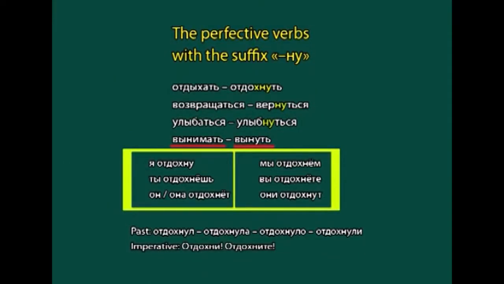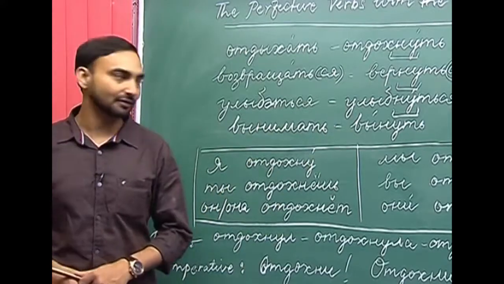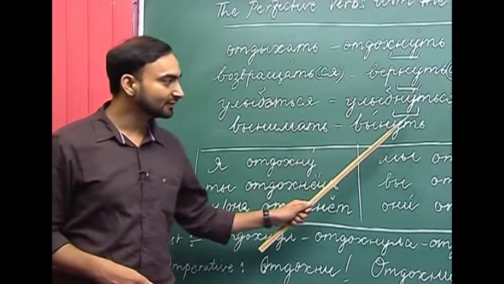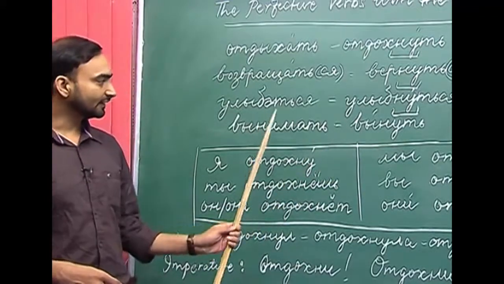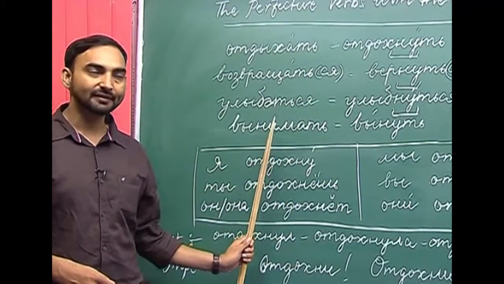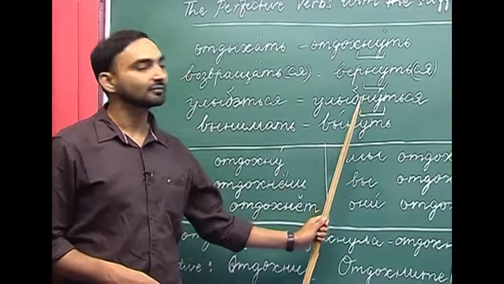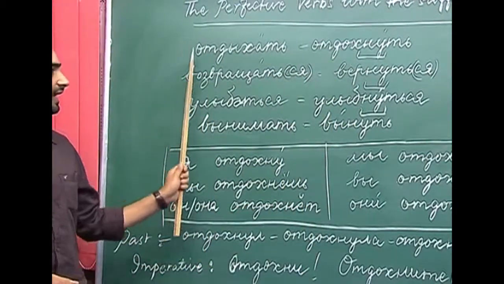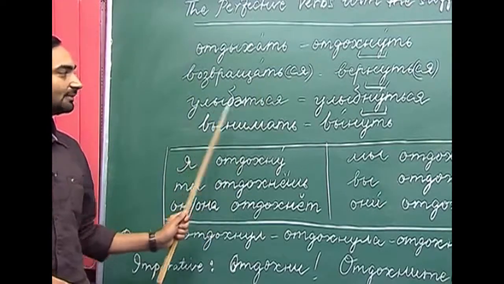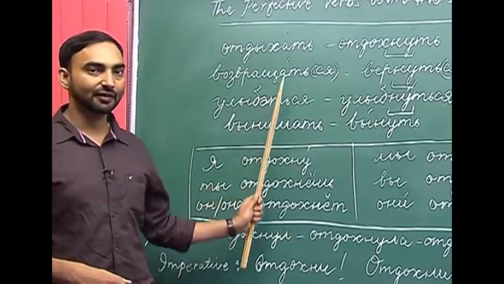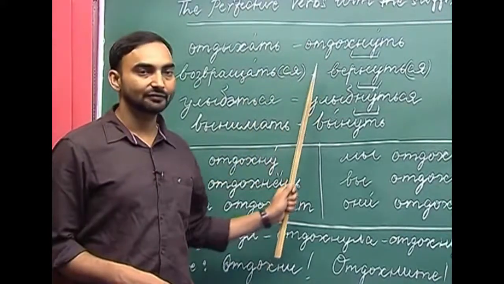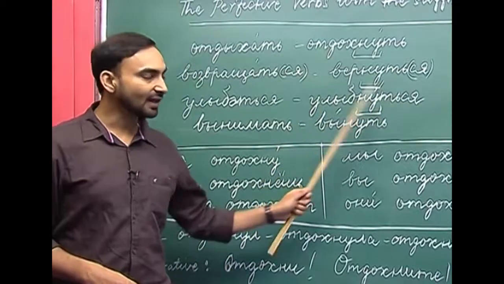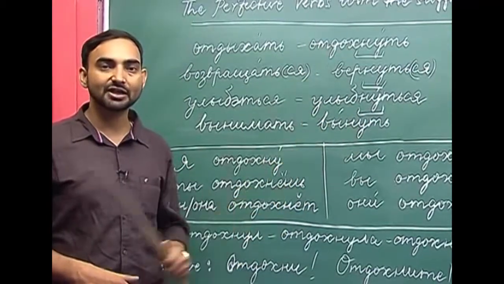Vinimat and vinut. Vinimat is to take out something. Vinimat, vinut, and it has again the suffix nu. So, these are the imperfective aspects, and these are the perfective aspects of the same verb. Adakhnut, vazvrashatsa, ulibatsa, vinimat are imperfective aspects, and adakhnut, virnutsa, ulibnutsa and vinut are perfective aspects.